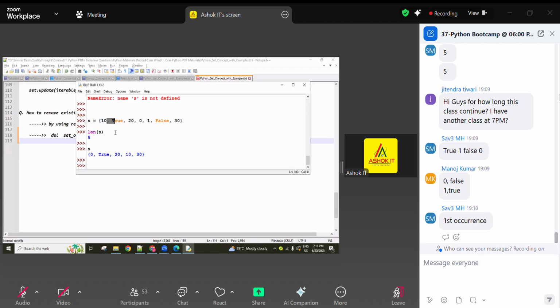If you remember that 0 and false are equal, and true and 1 are equal, then you are able to identify the answer. Whichever appeared first is the one stored in the memory. Okay? Yes.